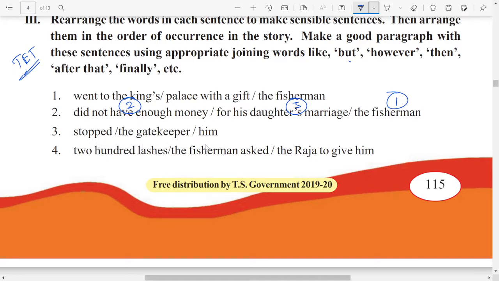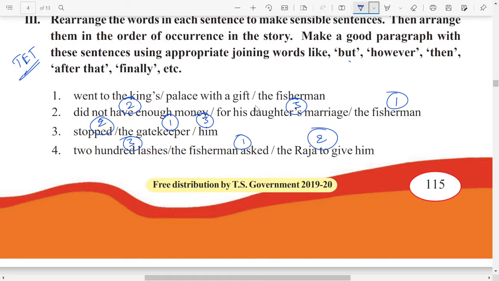Stop the gatekeeper him. Okay, which is the correct one here? The gatekeeper stopped him. Him in the sense the fisherman. Okay, this is the correct order. Next, 200 lashes the fisherman asked the Raja to give him. So order we have to change here. The fisherman asked the Raja to give him 200 lashes. This is the order again. Okay, so now we have to use these connectors, joining words, to join these 4 statements.